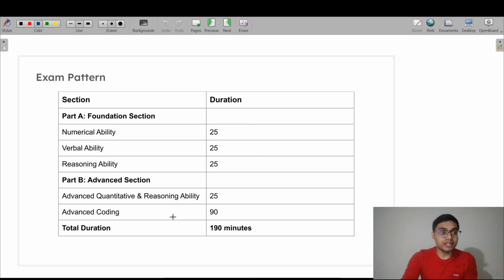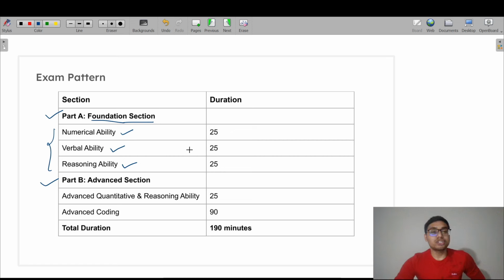So let's move to the next slide. What is the exam pattern? I hope everyone knows, but let me introduce it. There will be two parts, part A and part B, you can say two sections. The first part, part A, is the foundation section. In this, numerical ability, verbal ability and reasoning ability problems will be asked.